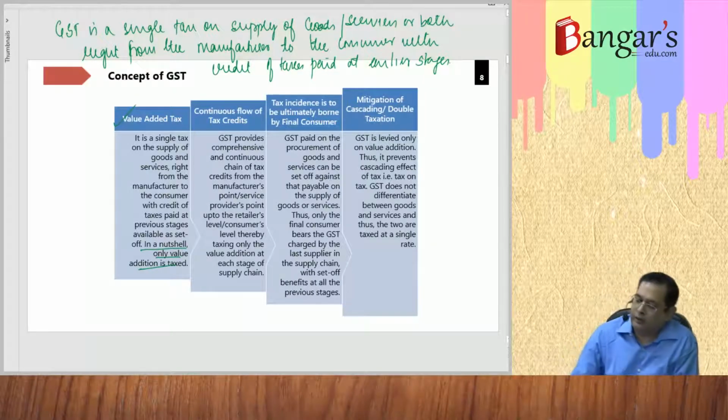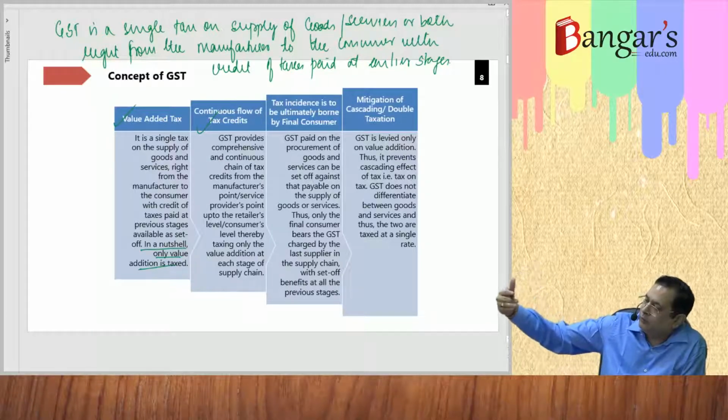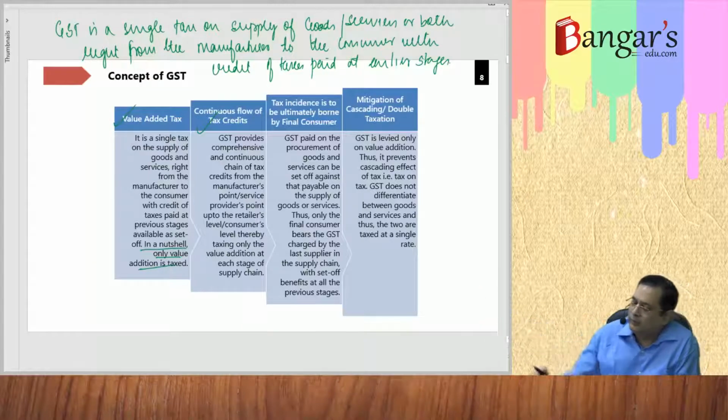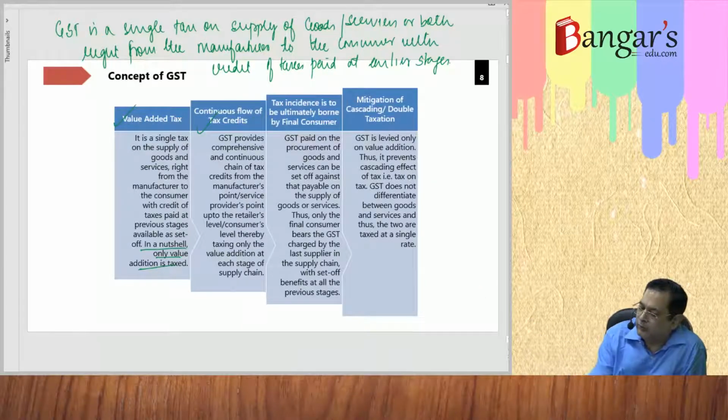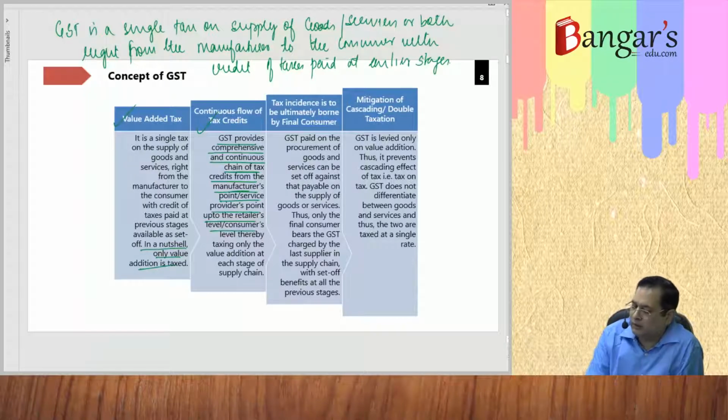Now there is a continuous flow of credit, as we have seen, from the manufacturer to wholesaler, wholesaler to retailer, until the goods are consumed by the ultimate consumer. So GST provides a comprehensive and continuous chain of tax credits from the manufacturer or service provider up to the retailer or consumer level, thereby taxing only the value addition at each stage of the supply chain.